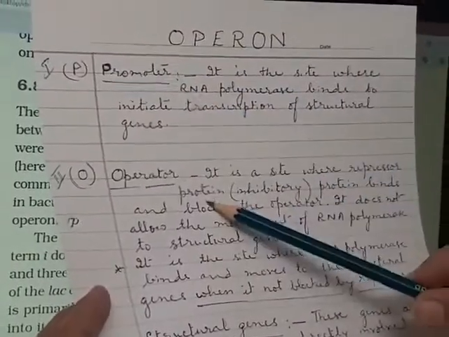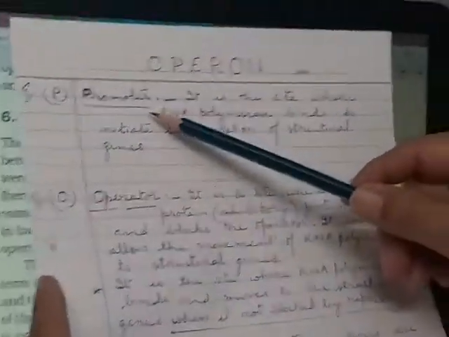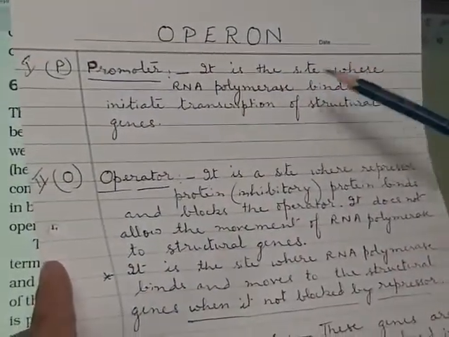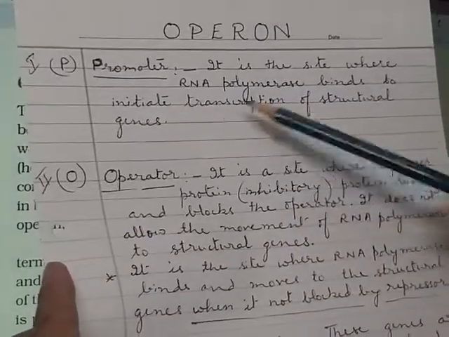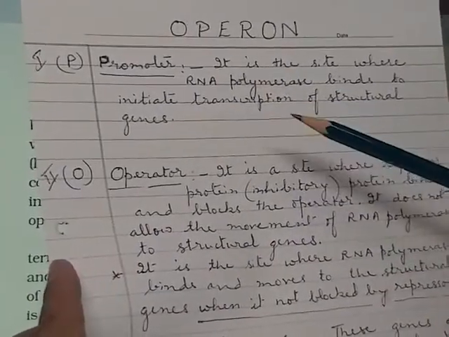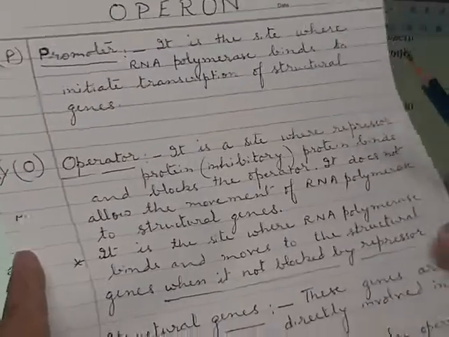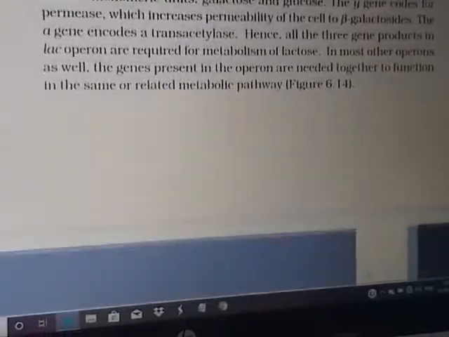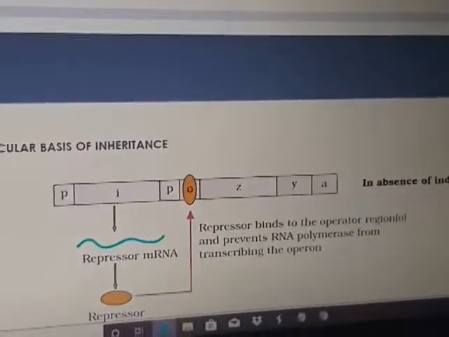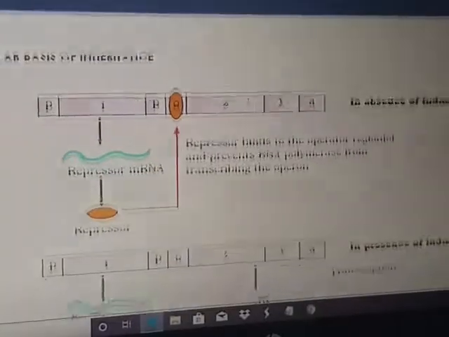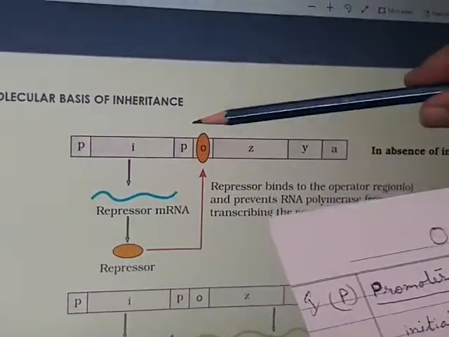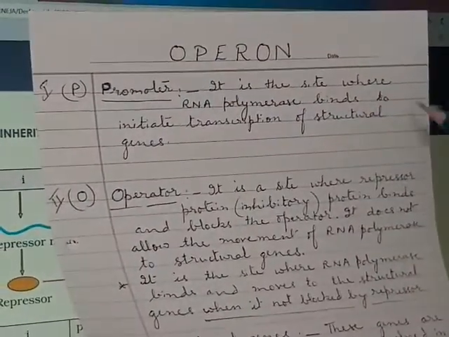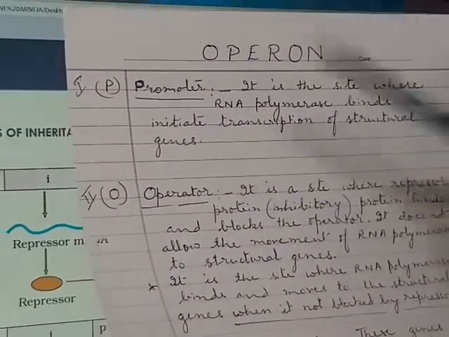Promoter, operator, structural genes, and repressor. Promoter. It is a site where RNA polymerase binds to initiate transcription of structural genes. I take you to the diagram. Promoter. It is the site where RNA polymerase binds to initiate transcription of structural genes.